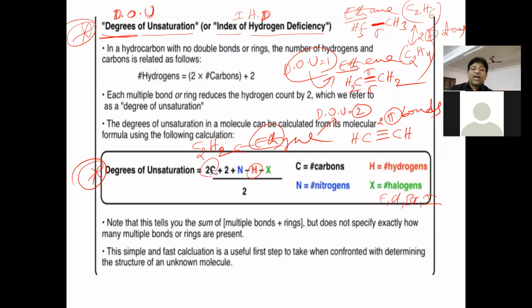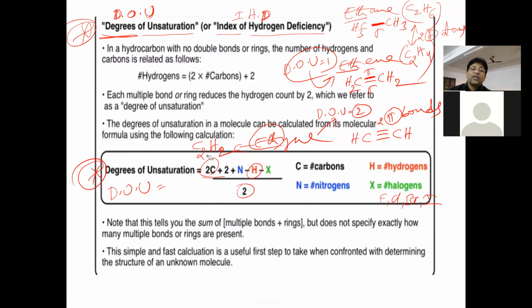So the formula for the degree of unsaturation is: 2 into the number of carbon atoms, plus 2, plus the number of nitrogen atoms, minus the number of hydrogen atoms, minus the number of halogen atoms, divided by 2. It will give the degree of unsaturation.